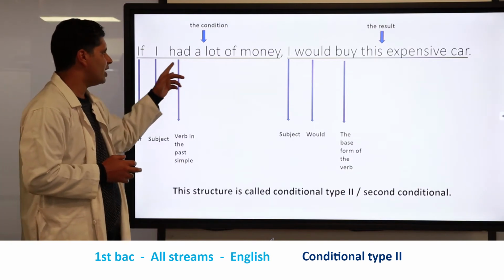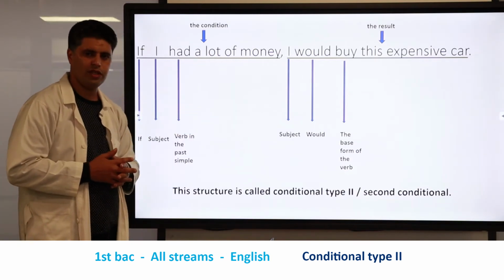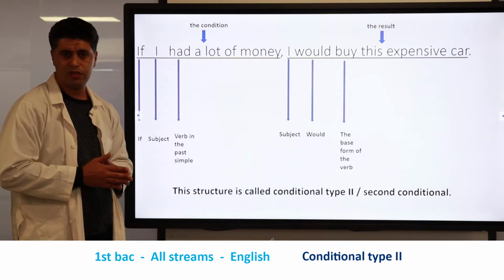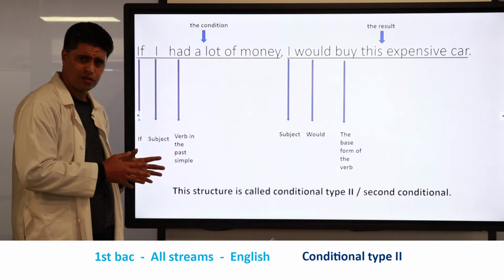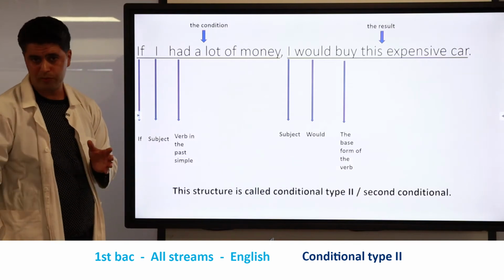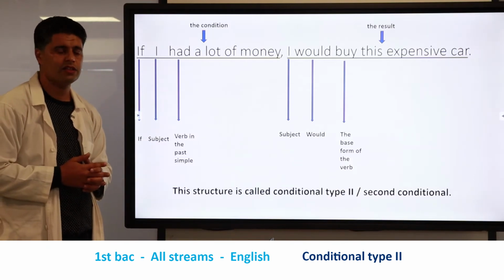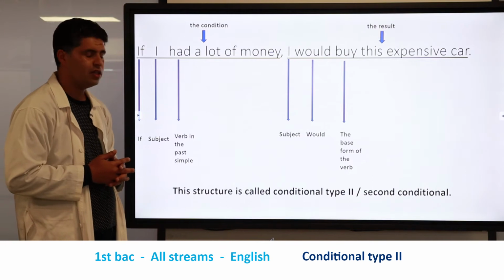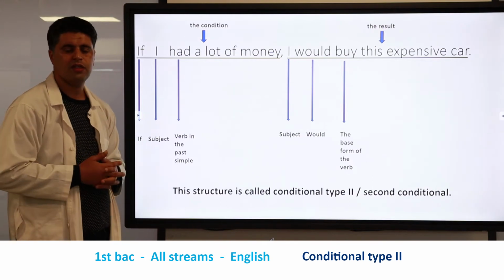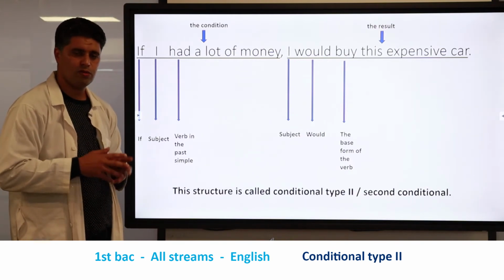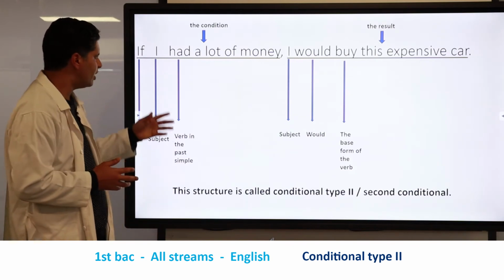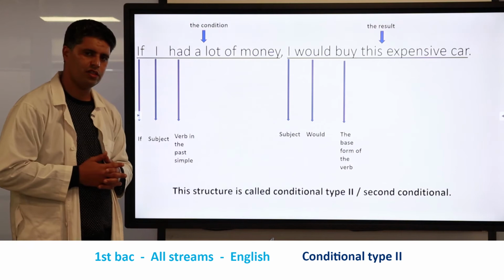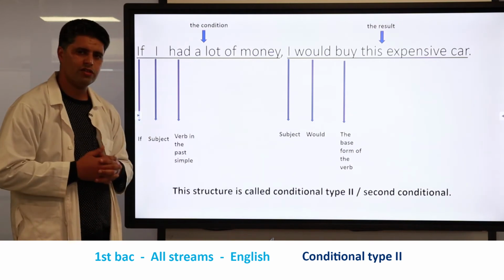If I had a lot of money, this is the condition, or the cause. If we have a cause, we must have an effect. What effect do we have here? It is buying this expensive car. Buying this expensive car will not be achieved without having this condition, without having a lot of money.